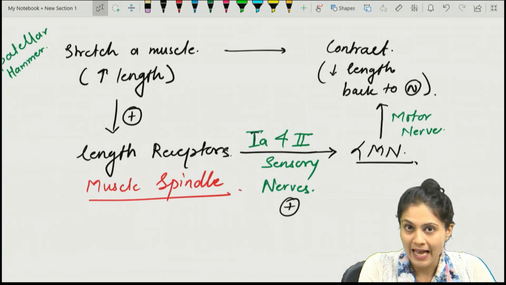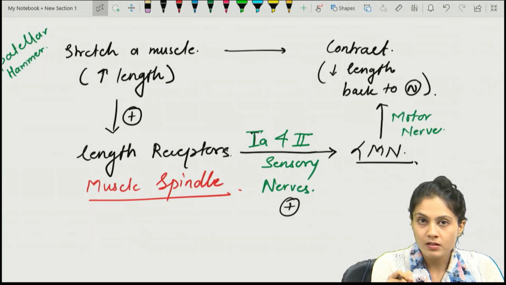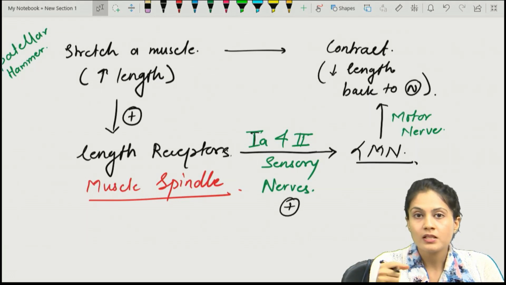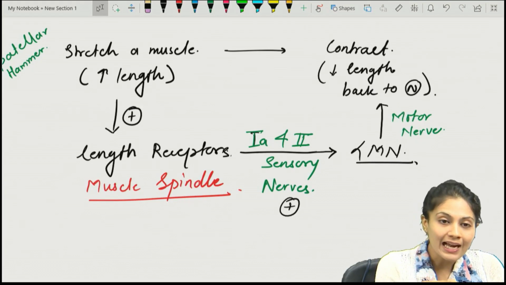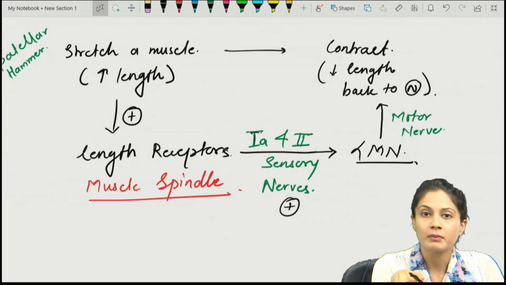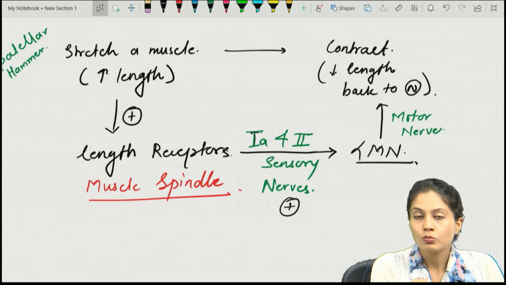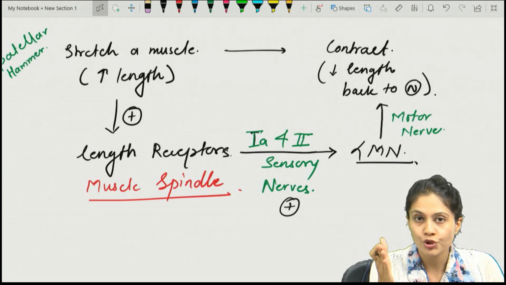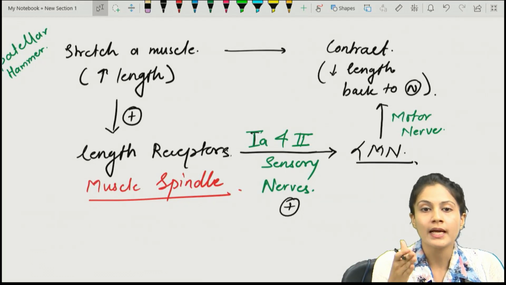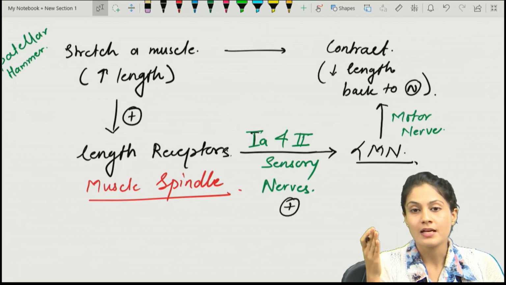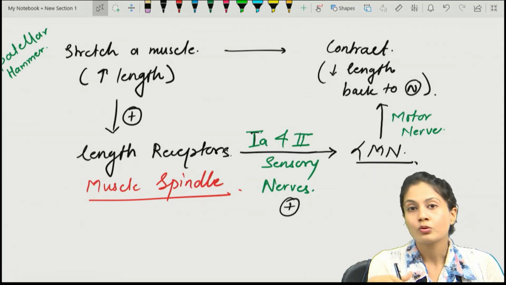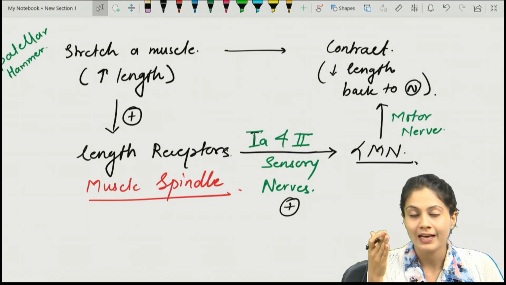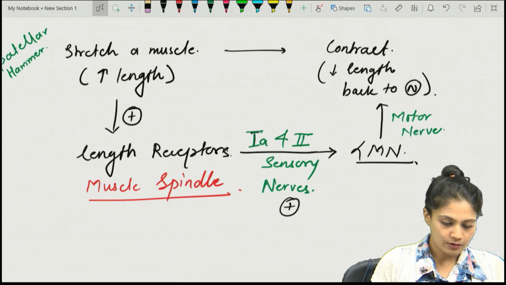How is the stretch reflex activated? Whenever you stretch a muscle, there will be an increase in the length of the muscle. That will stimulate the length receptors, which are nothing but the muscle spindle. The muscle spindle, once activated, in turn will stimulate the alpha motor neuron through which nerves? Through sensory nerves 1A and 2, right? And once this alpha motor neuron is activated, through the motor nerve, that will cause the contraction of that particular muscle, and that's how the length of the muscle is regulated.